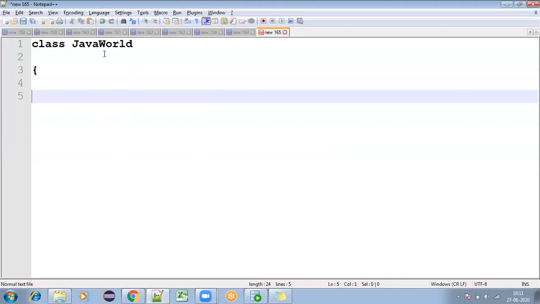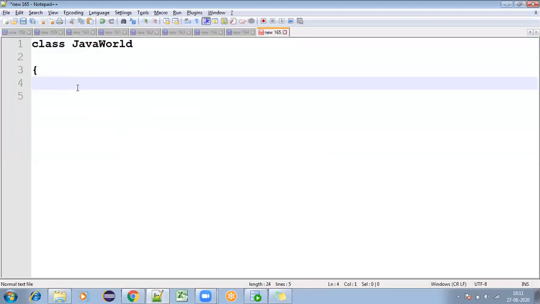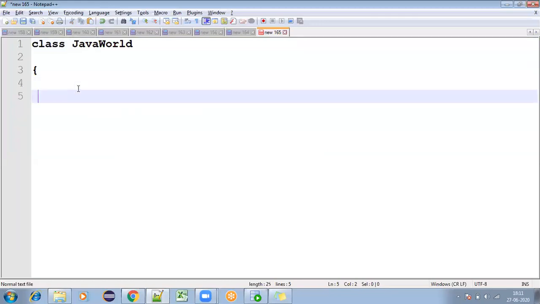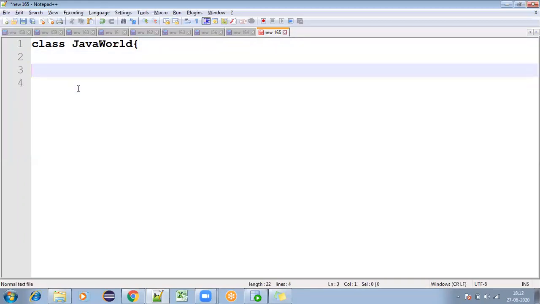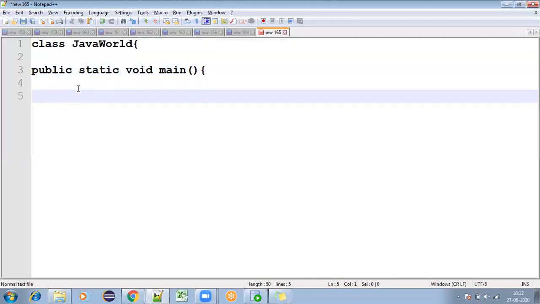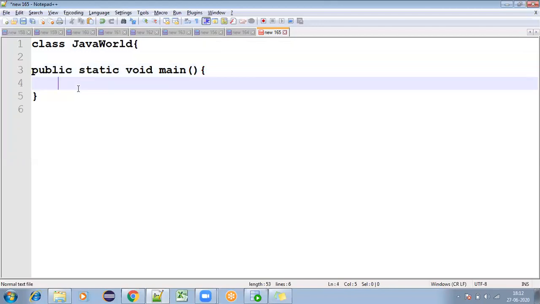So class Java World I gave, right? Each and every class will have the public static void main. Without this main method, we cannot execute any program.